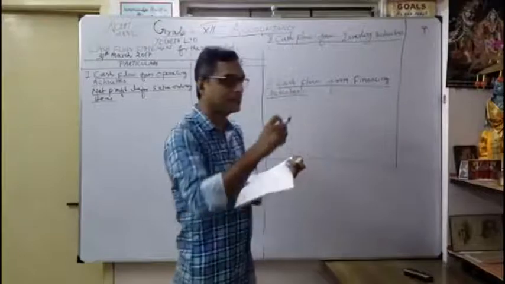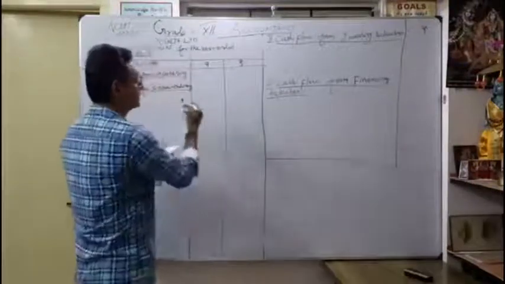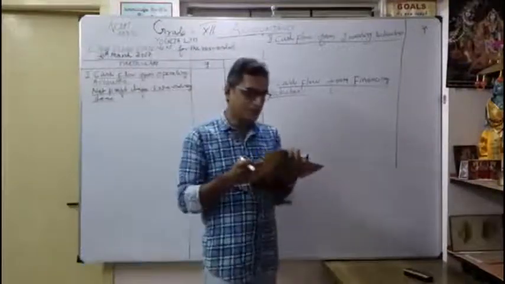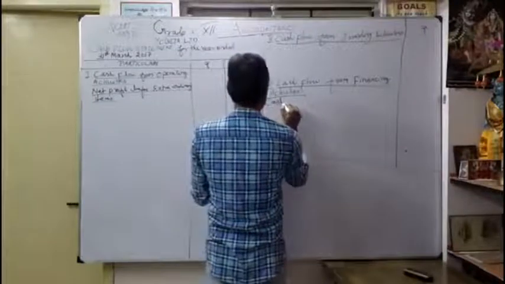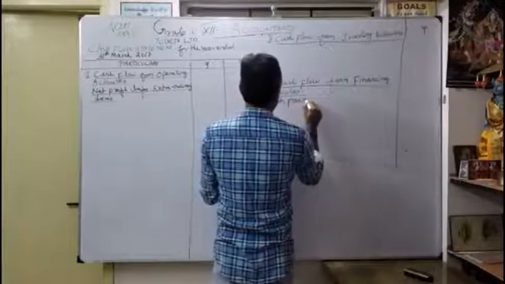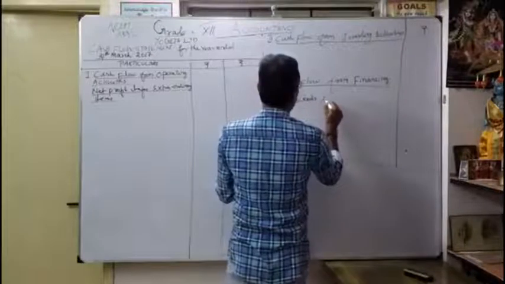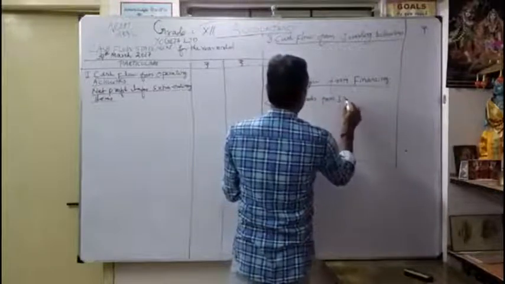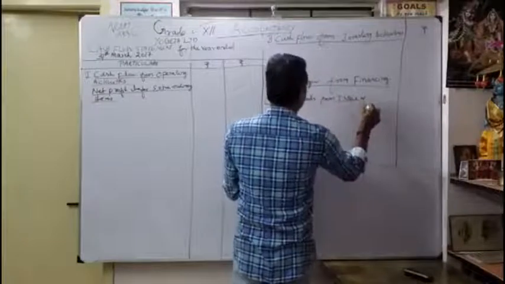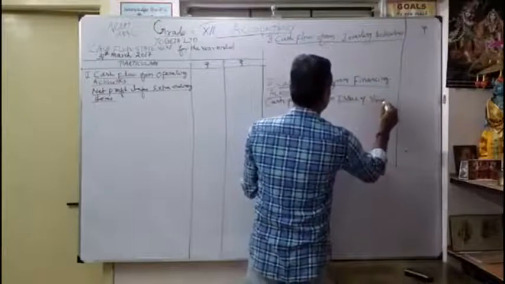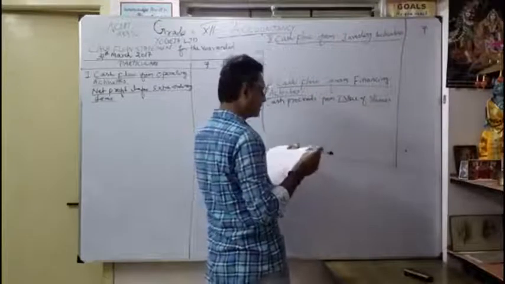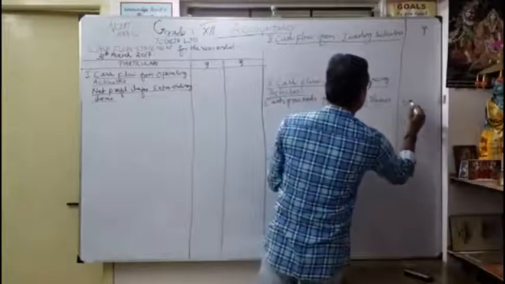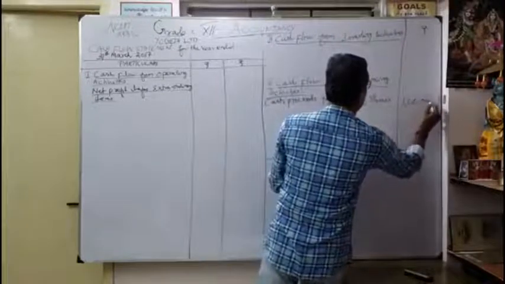So we are going to identify which activity it comes under. You know very well, now we got money, so naturally it is finance. How do we show it? Here we have to write cash proceeds from issue of shares. How much? 2 lakhs became 3 lakhs, so 1 lakh increased. That is our first work.